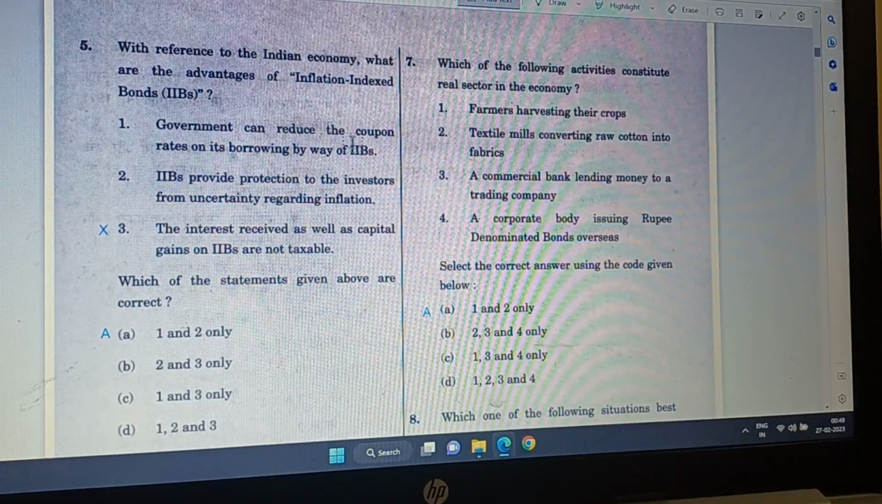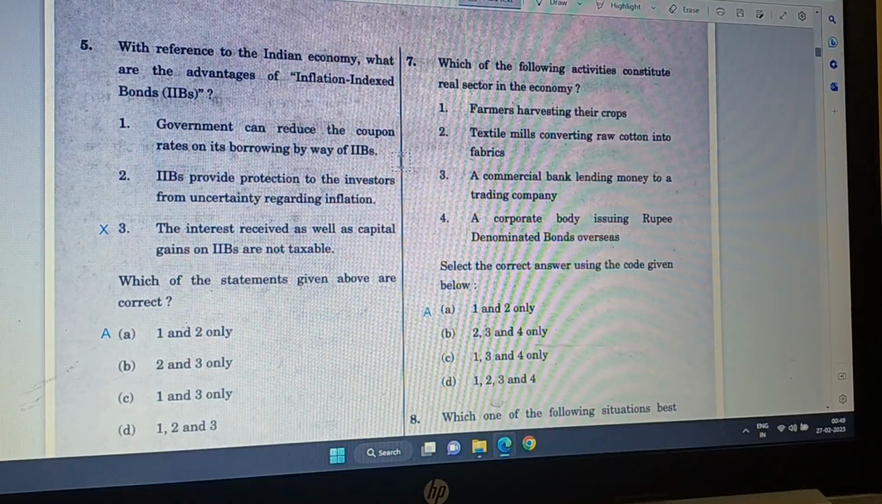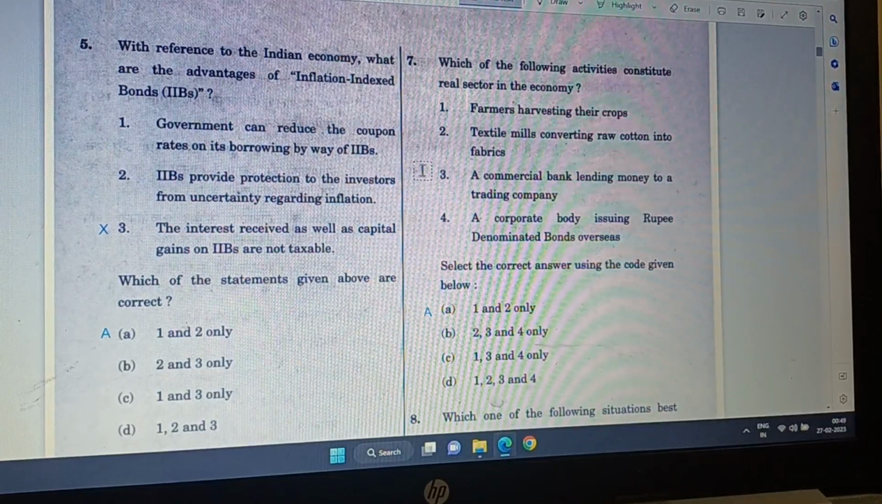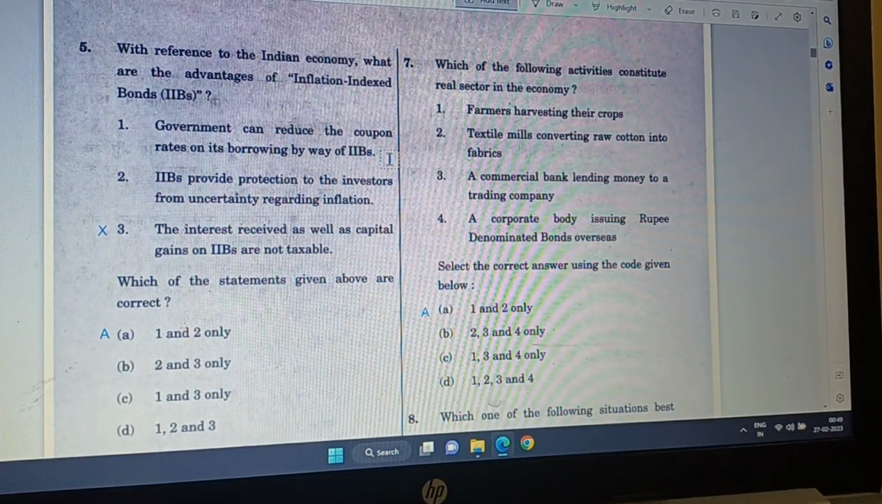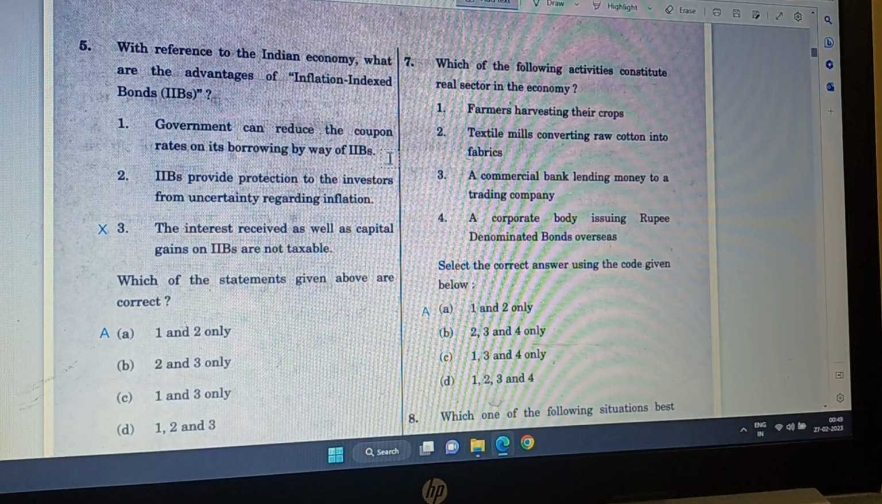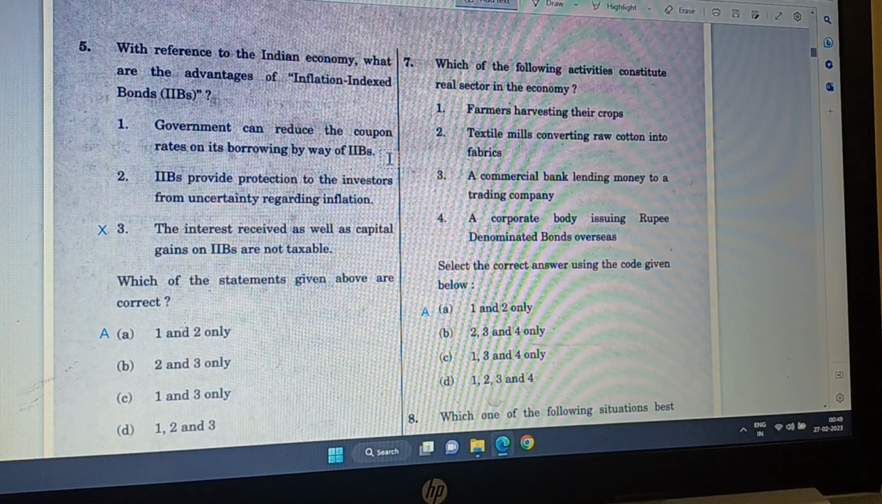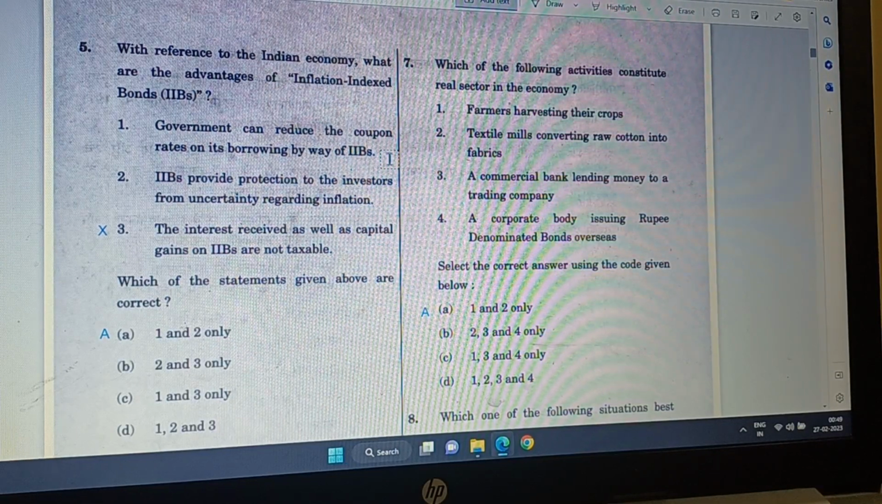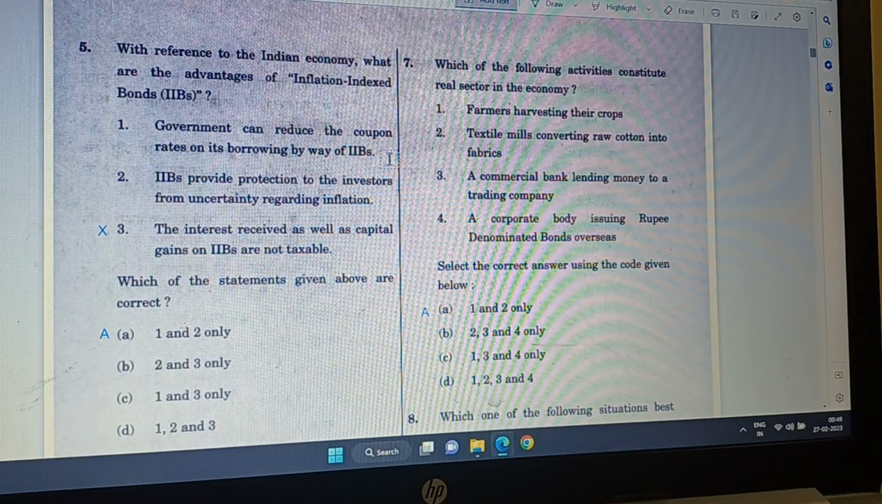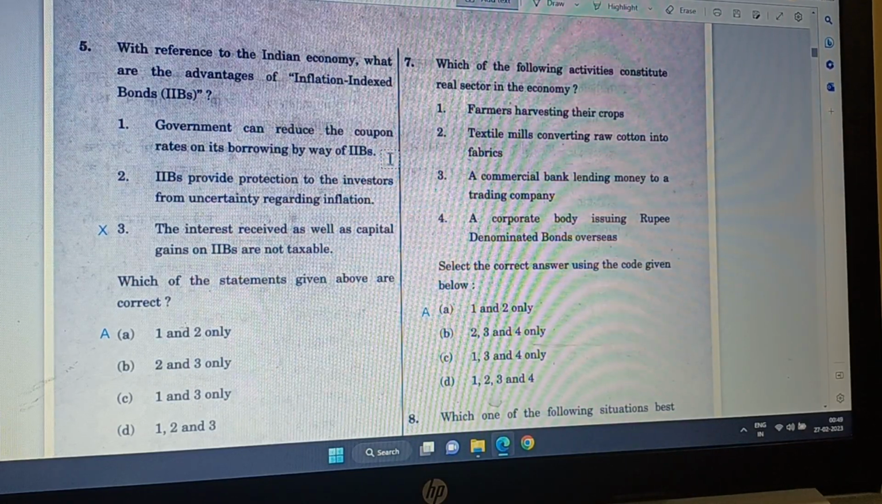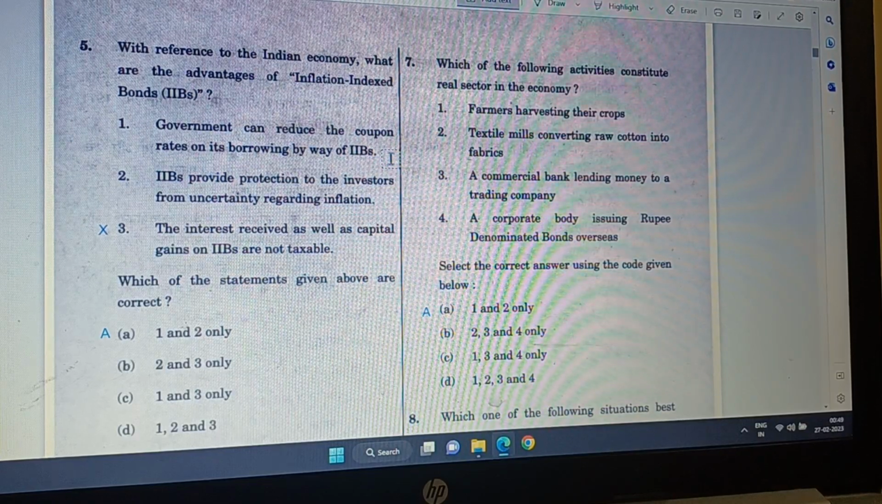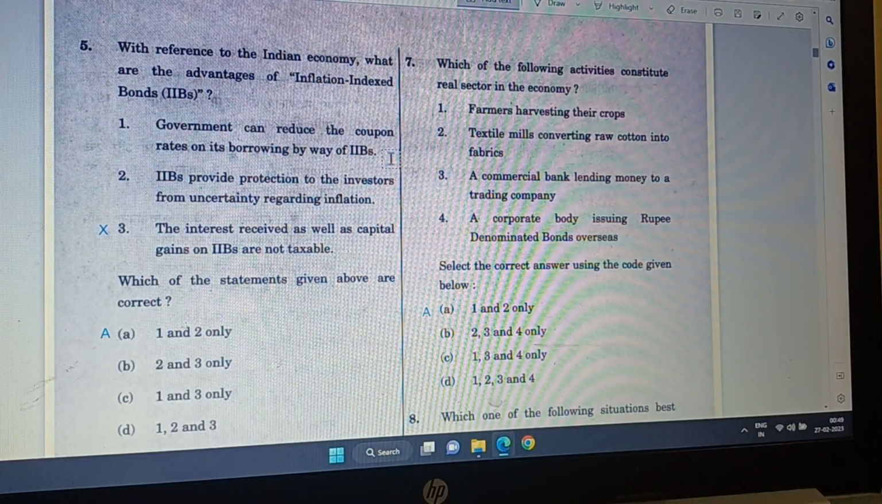So the government can reduce the coupon rates on its borrowing by way of inflation indexed bonds. Yes, because the government pays only the real interest rate, which is just around 1% or 2%. When inflation is added to that, say 5% or 7%, the nominal rate becomes 8%, meaning 1% plus 7% becomes 8%, or if it is 2%, then it will become 9%.